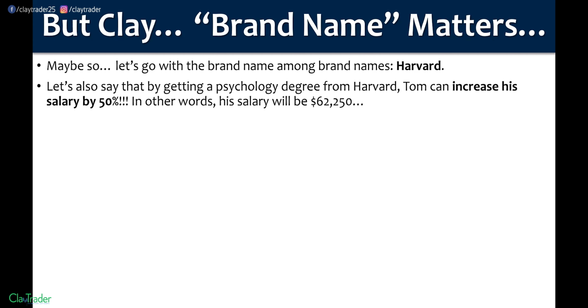Or Tom may just have to, in other words, how a market works, settle for the going market rate. Because if companies give budgets of a certain amount, if municipalities, for a school council, for example, give budgets of certain amounts for this position, then sorry, Tom, this is what we are allowed to spend. This is what the higher-ups have handed down that we can use to hire your position. Sorry, Tom, this is what the school board has handed down to us as a line item in our budget that we can use to hire your position.